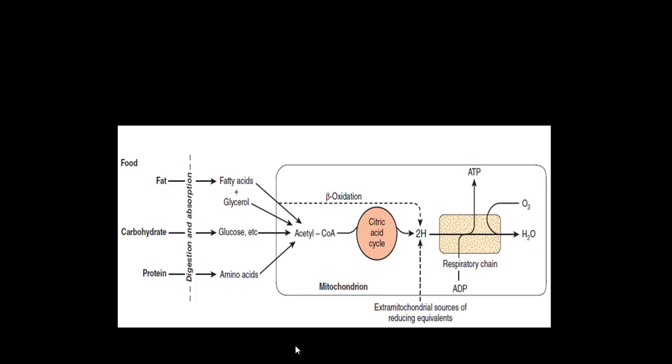We all know that living organisms get energy from the foodstuff they consume. The macromolecules in the food are fat, carbohydrate and proteins. First these macromolecules are digested into simplified versions, like fatty acids, glucose and amino acids. This simplified conversion of the complex products constitutes primary metabolism of foodstuff. So digestion and absorption is primary metabolism.